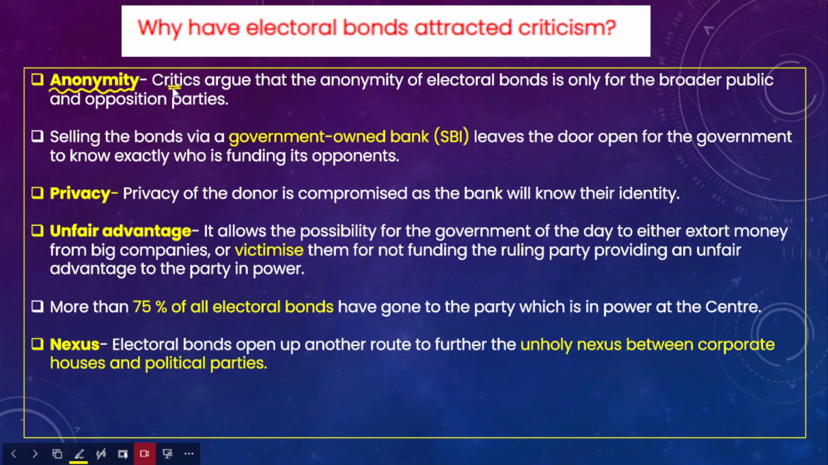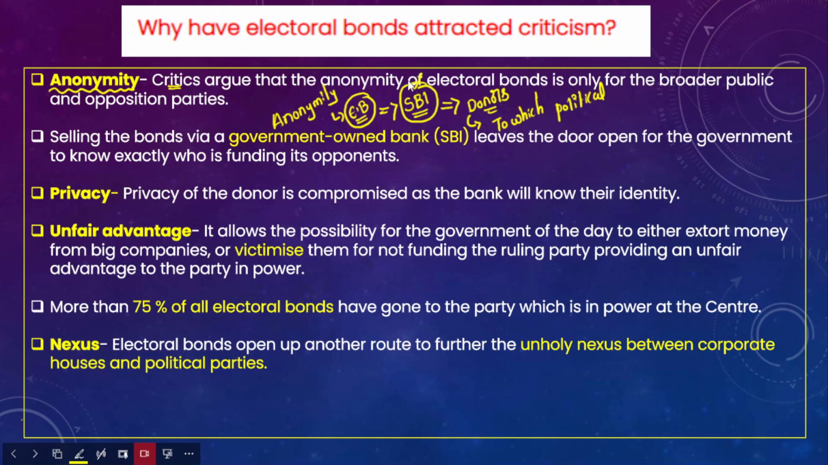Critics of electoral bonds argue that, yes, anonymity was a basic element of this scheme. There's no doubt about that. However, the State Bank of India is a public sector bank, owned by the government. Therefore, the government would know the details of the donors, and would also know to which political party they have been contributing.